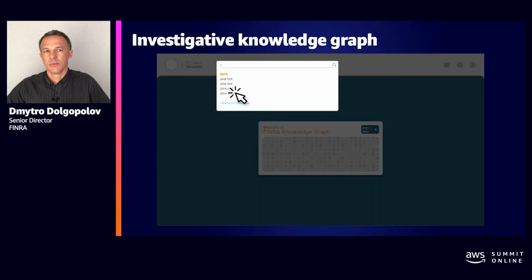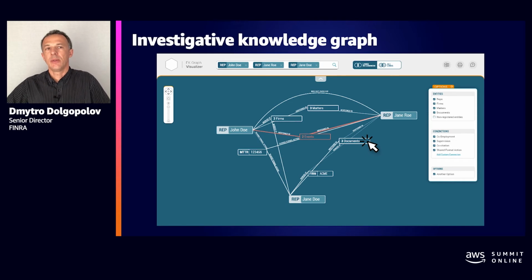It starts with a search. Our users enter 2-3 entities they are looking for. That could be persons of interest, publicly traded companies, member firms, some stock symbols. Our UI then visualizes the found entities and draws connections between them. Now, note that it's important to simplify the presentation because your nicely created graph can get out of hand very quickly and turn into the scary hairball. It's important to make it simple for users to navigate that.